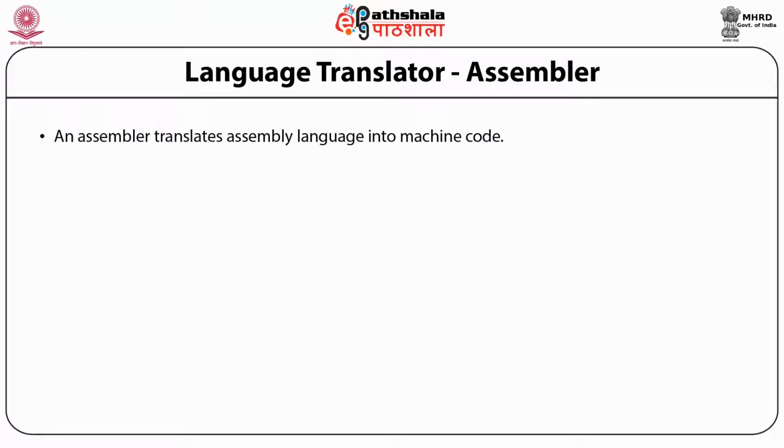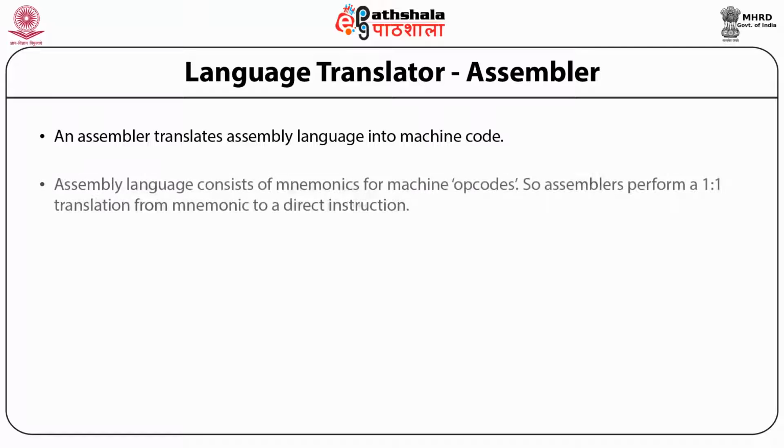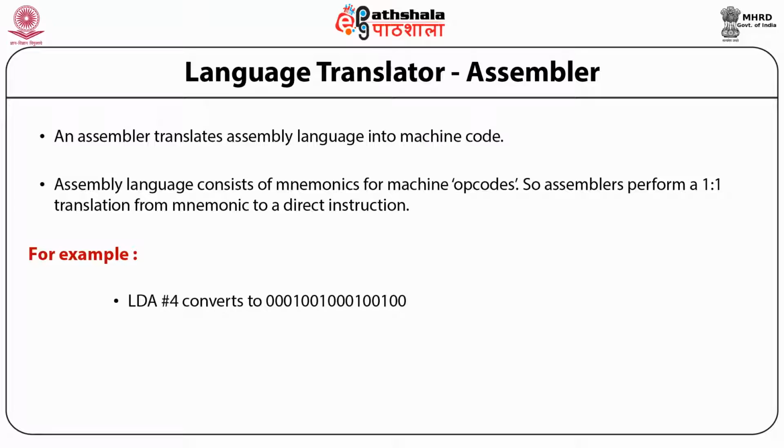Assembler is a type of language translator that translates assembly language into machine code. The assembly language consists of many mnemonics, also known as opcodes, and these opcodes are translated to the exact machine code form so that the computer can understand them. For example, LDA is a mnemonic in assembly language. When that is converted into some 0101 bits form, it can be understood by the computer, and this conversion is done by the translator, the assembler.